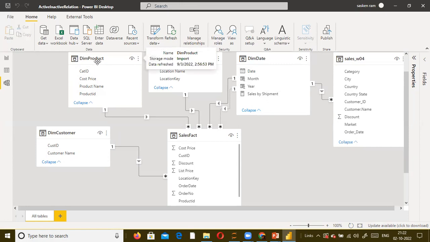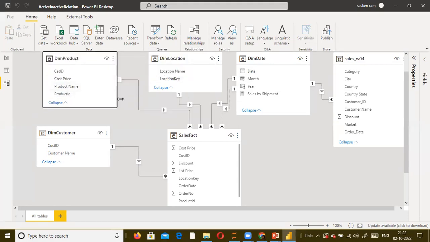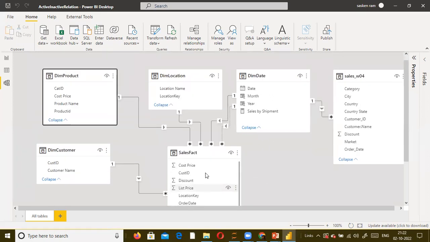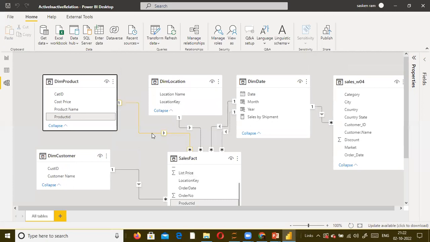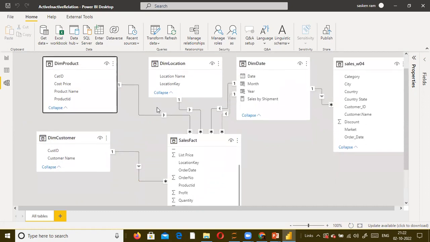Okay. So here, what exactly is a dimension table all about? The dimension table gives the descriptive information about your fact table. If you see the fact table here, you will have the key column. Look here, if I hover the cursor on top of this line, in both the dim product and sales fact tables, you can see product ID. These two columns got linked. That means the common column between these two tables is product ID.